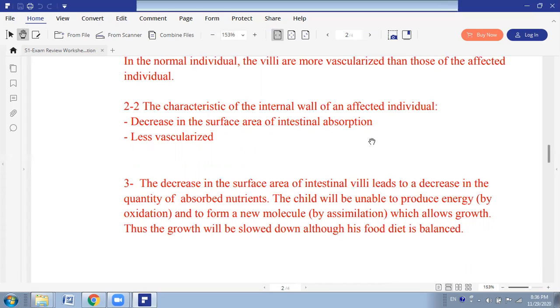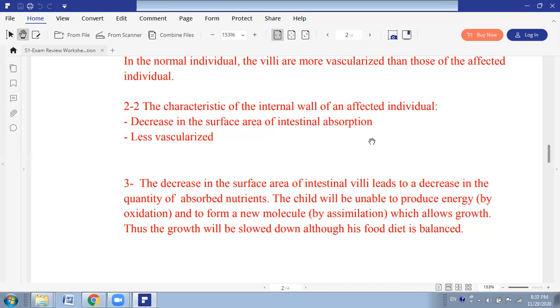Move to question number three, the effect of tobacco and intoxication by carbon monoxide. Cigarette fumes contain several toxic substances: nicotine, tar, carbon monoxide, and others. Carbon monoxide has the formula CO. This gas can fix easily to hemoglobin, leading to the formation of a stable compound, HbCO. Among smokers, the concentration varies as a function of the number of consumed cigarettes per day. As the number of cigarettes per day increases from 10 to 20, the concentration of CO increases from 5 to 7. As it increases from 20 to 35, it increases from 7 to 10.